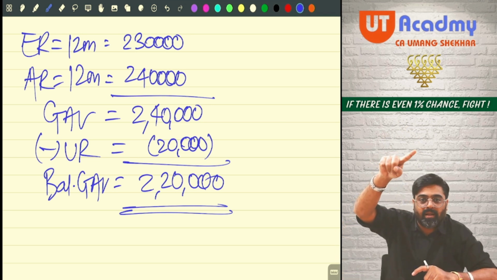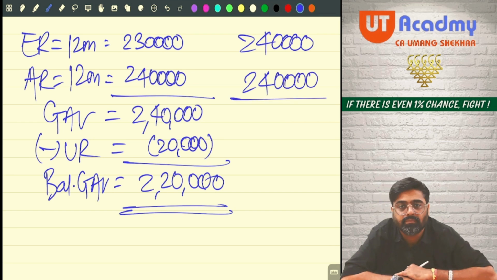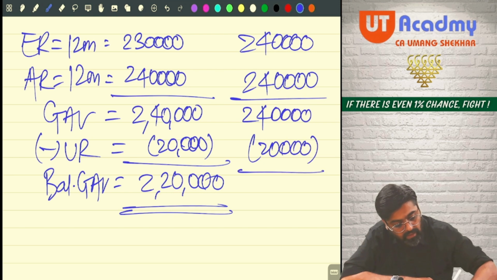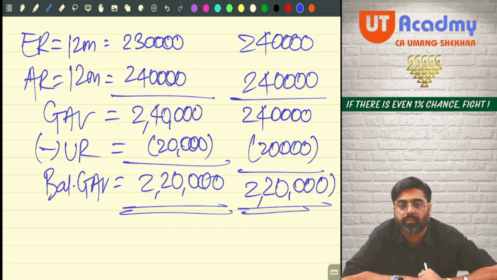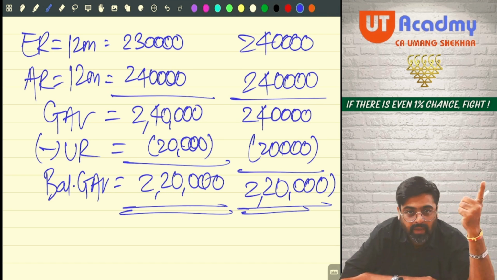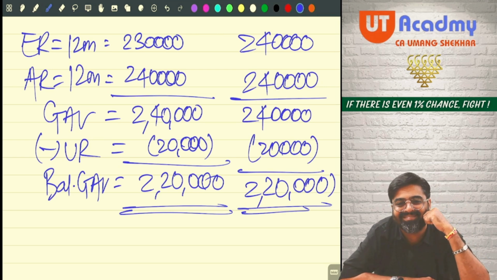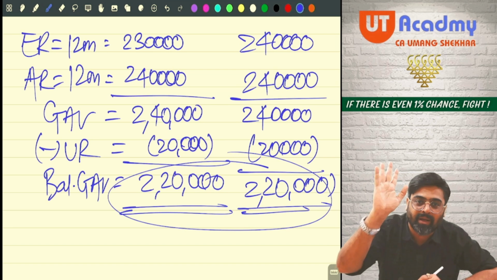Even if I take expected rent 2,40,000, actual rent 240, then here it will be 240 and I will still get 20,000 benefit. I'll still be paying tax on 2,20,000 only. That means I'm getting the full benefit of my 20,000. This is more logical. And you won't believe, when you file income tax returns, in the income tax return, unrealized rent is always reduced from GAV only. And if you are getting these answers, don't worry, you will get full marks in the exams also.